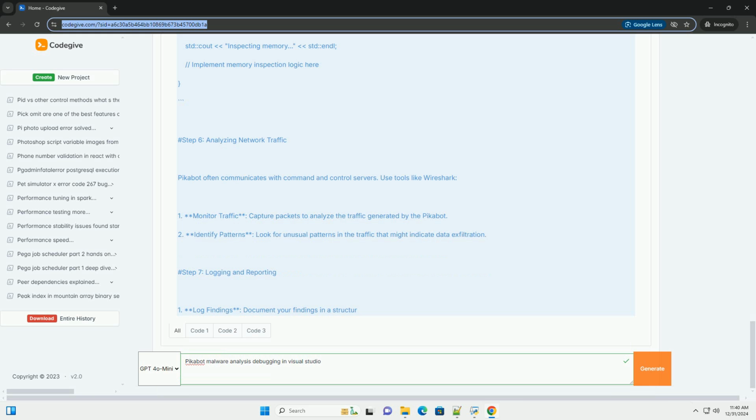This tutorial provides a basic framework for analyzing Pikabot malware. In practice, deeper analysis may involve more complex techniques and tools, depending on the specific behavior and characteristics of the malware in question.